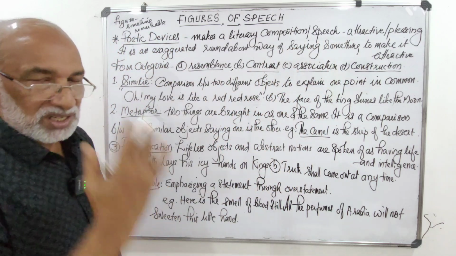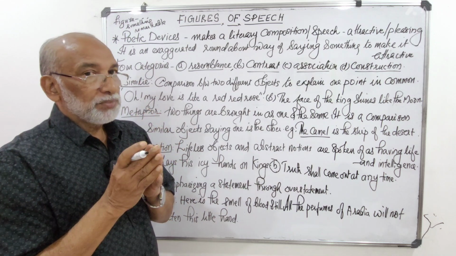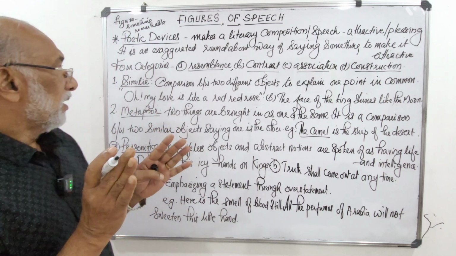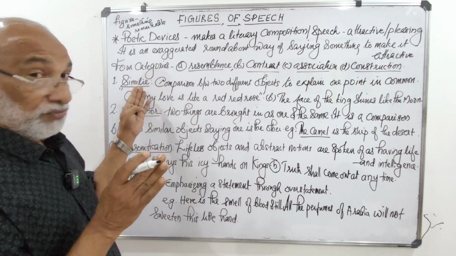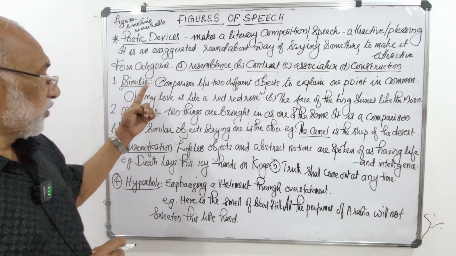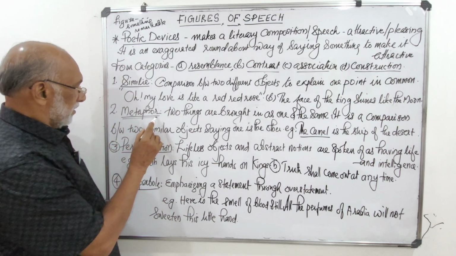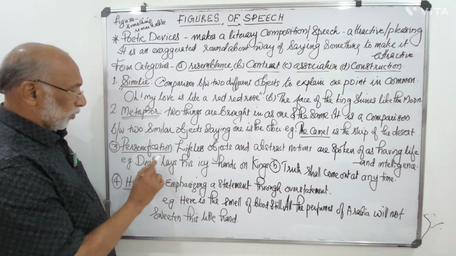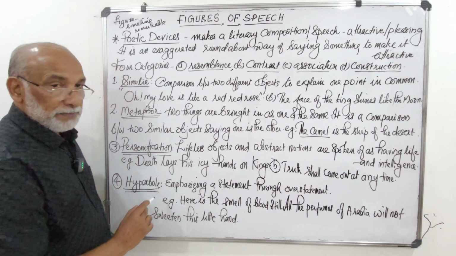Today I am just going to explain four figures of speech. The first one is simile, second one metaphor, third one personification, and fourth one hyperbole.